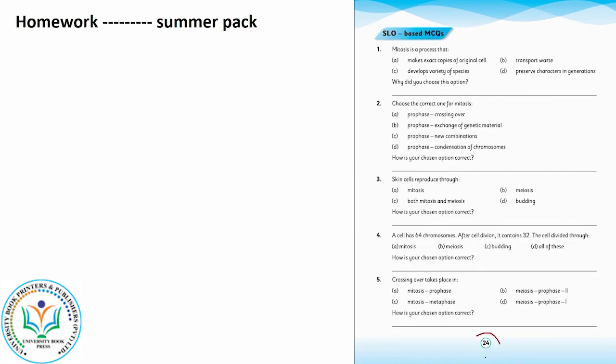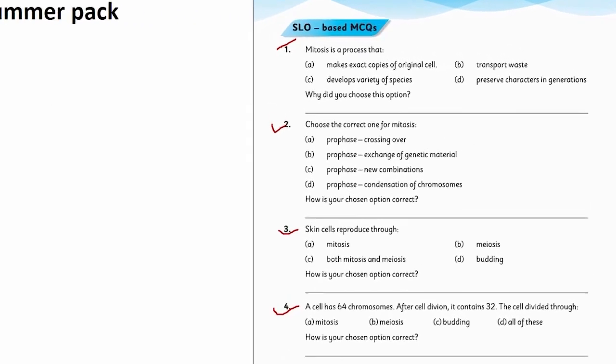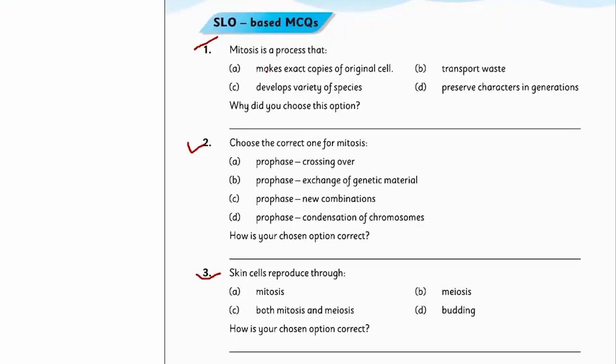Then comes MCQ section of summer pack. Just open your page 24. Solve the question number 1, question number 2, question number 3, question number 4 and question number 5. Number 1 is mitosis is a process that here 4 definitions are given for mitosis. You have to find out the right one, and then give the reason why, which one is correct and why it is correct.